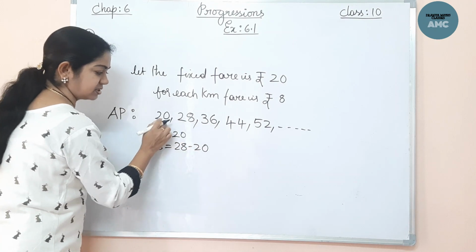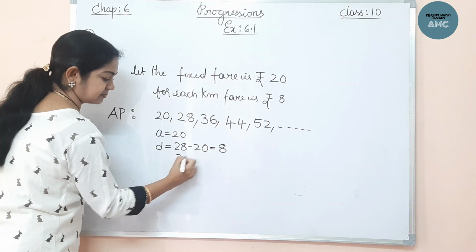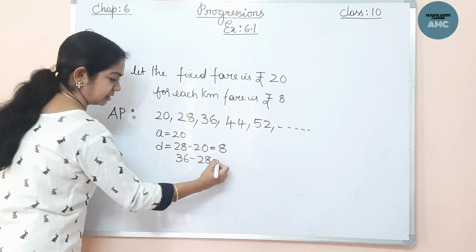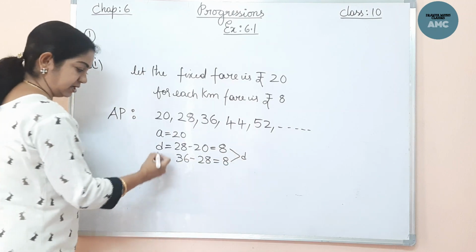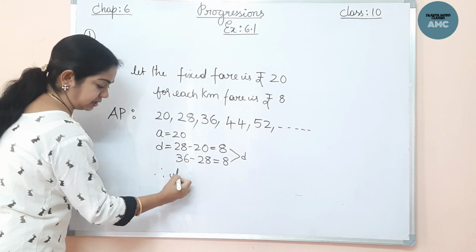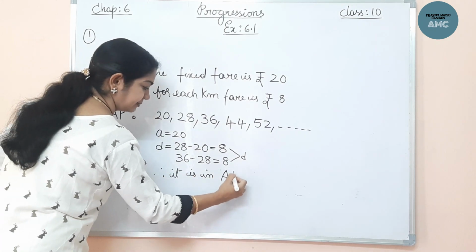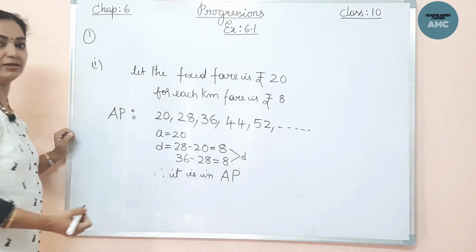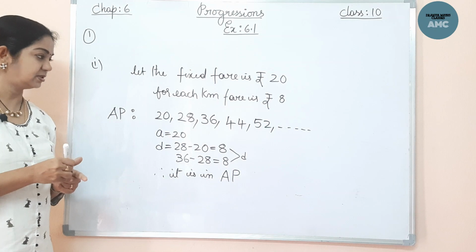So consecutive numbers, it is 8. Now if you check 36 minus 28 is 8. So this is the common difference. It is constant, right? The difference is constant. So therefore it is in AP. Simply you can write AP, that is arithmetic progression. This is one situation. Okay, now let's see the second one.